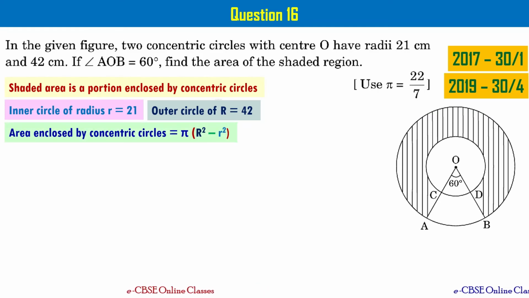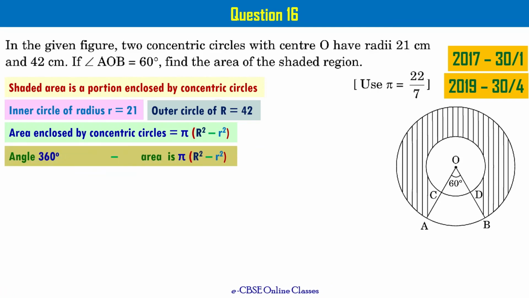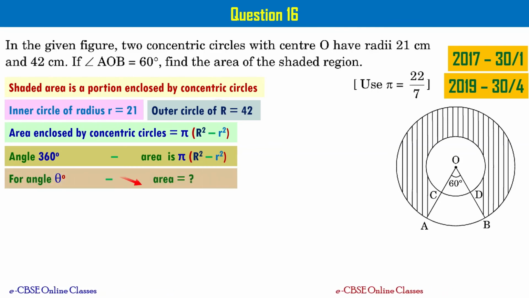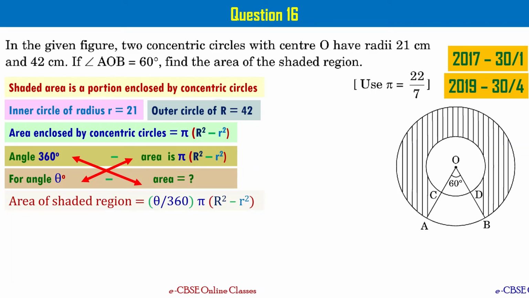We have just seen that area enclosed by the concentric circles is pi times capital R square minus small r square. Now, if the angle covered is 360 degrees, then area is pi times capital R square minus small r square. If the angle covered is theta degrees, then what is the area? If I do cross multiplication, I get area as theta by 360 times pi times capital R square minus small r square, right?